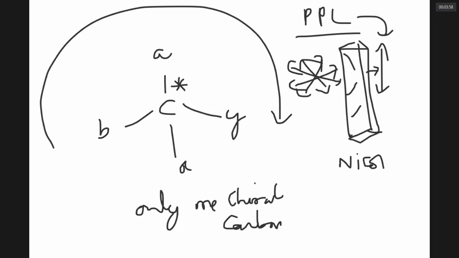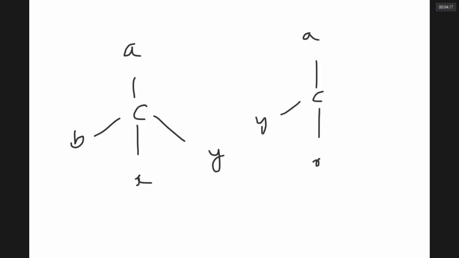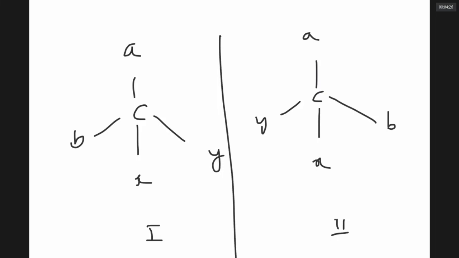That light, if you pass through materials which have only one chiral carbon, the compounds which have only one chiral carbon can have, let us suppose, either this form or this form. Well, what is the difference between form 1 and 2? 2 is the mirror image of 1. And this pair of compounds definitely have the same melting point. If you try to boil, both of them will boil together. They make only one fraction.